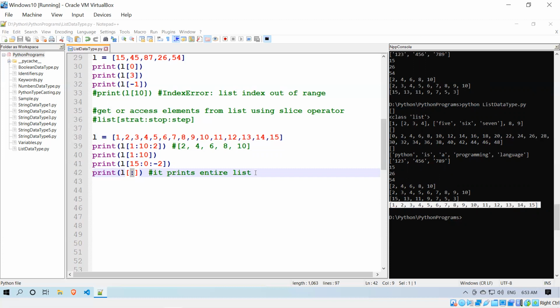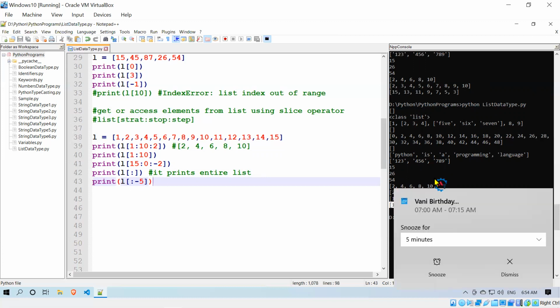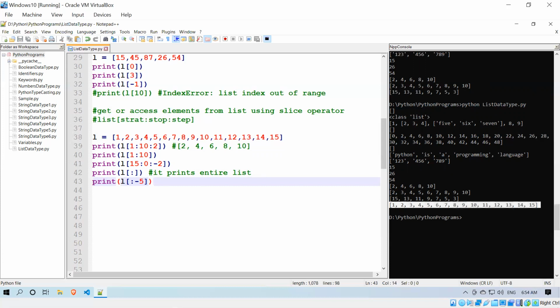So print L of colon minus 5, the stop index. What happens?